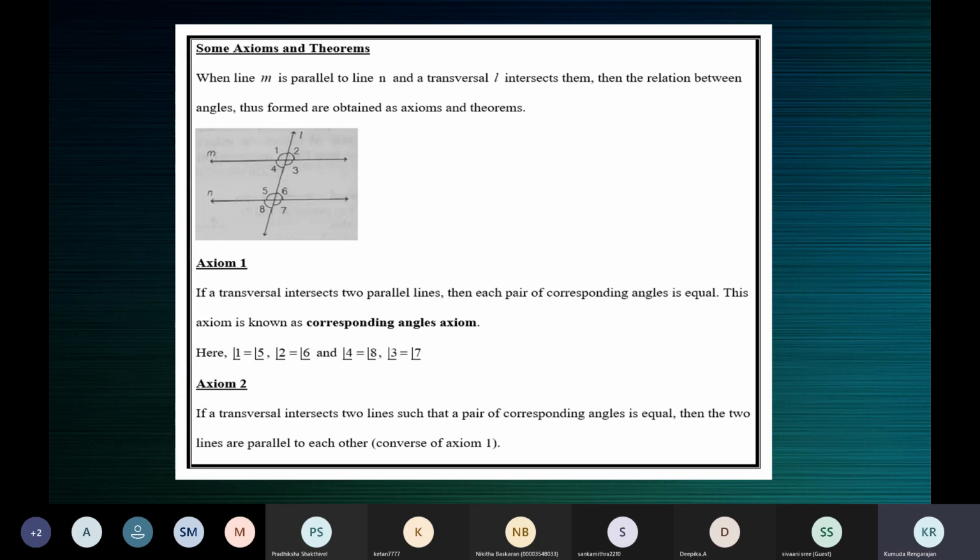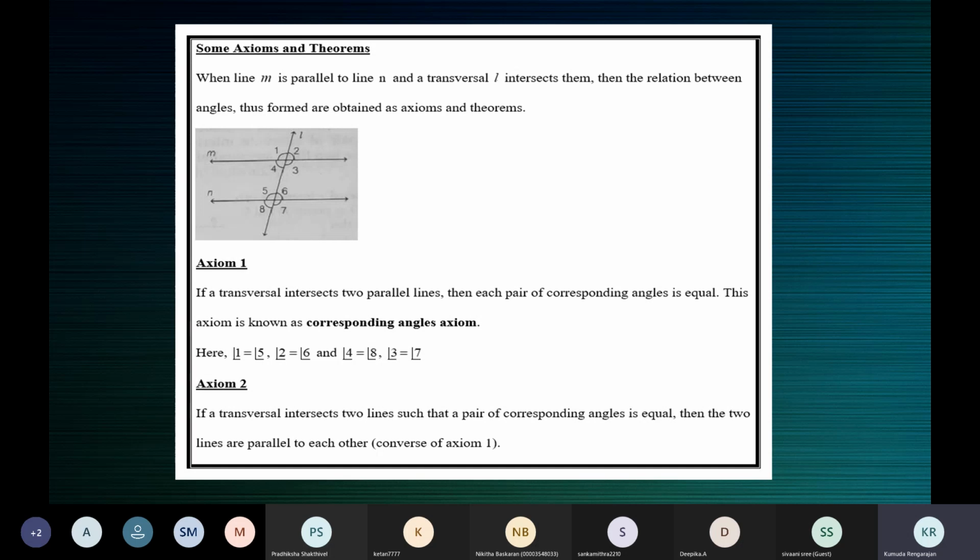When two parallel lines are intersected by a transversal, then the pairs of corresponding angles formed are equal. This is the corresponding angles axiom.